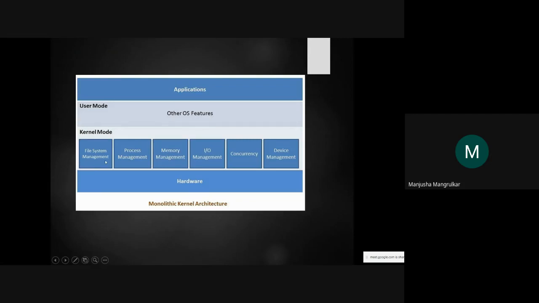Inside that kernel mode everything is there: file system management, process management, memory management, IO management, concurrency management, device management, everything in this single kernel mode, and then the hardware is interfaced. So if anybody doesn't want memory, IO management or concurrency, it is still in the single package, and it is very difficult to implement or enhance new things inside that, right? So these are the disadvantages.